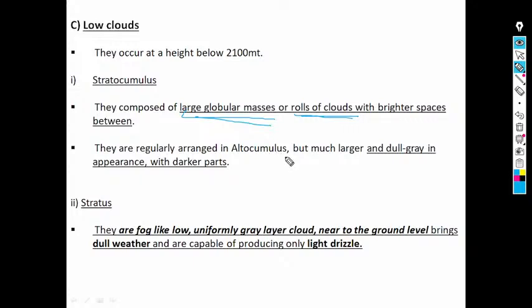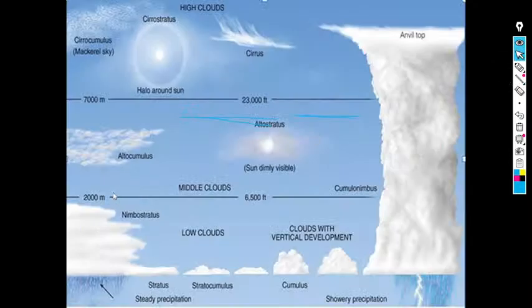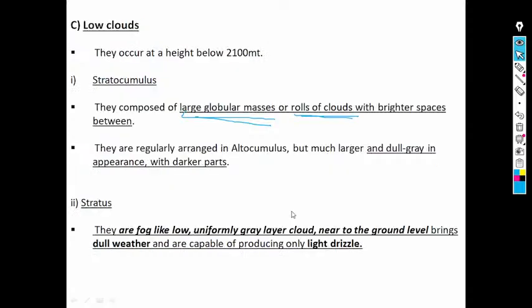They are regularly arranged like altocumulus, but much larger. They are composed of larger globular masses or rolls of clouds with brighter spaces in between them. They are much larger and dull gray in appearance with darker parts.